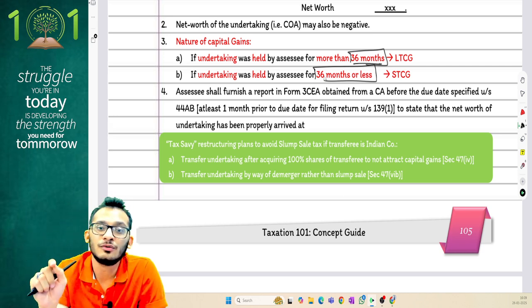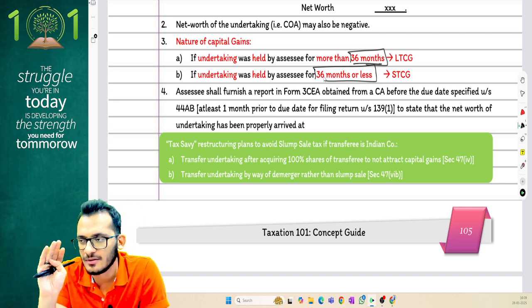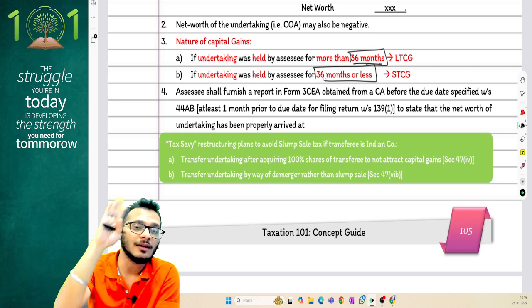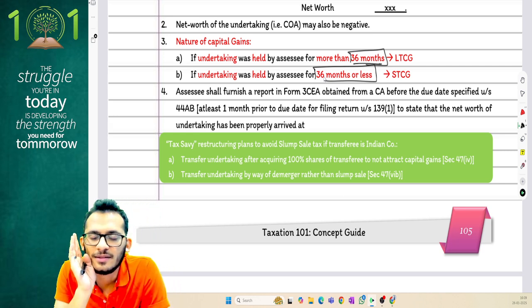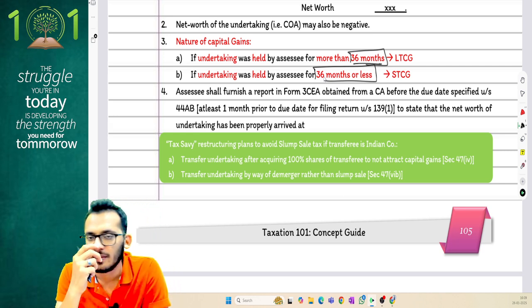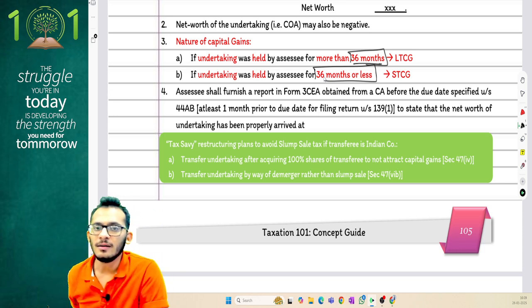So this is no more an amendment for your slump sale, people. Slump sale rules apply the same way as they applied earlier also. 36 months and 36 months is what the rules will be. So please have the small change made in the slump sale.